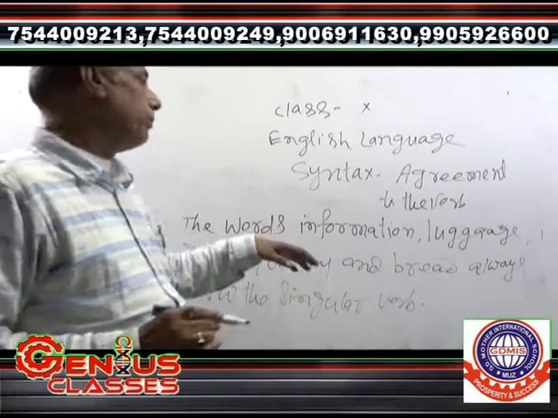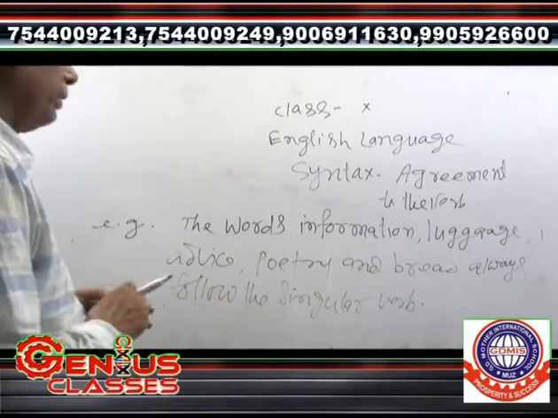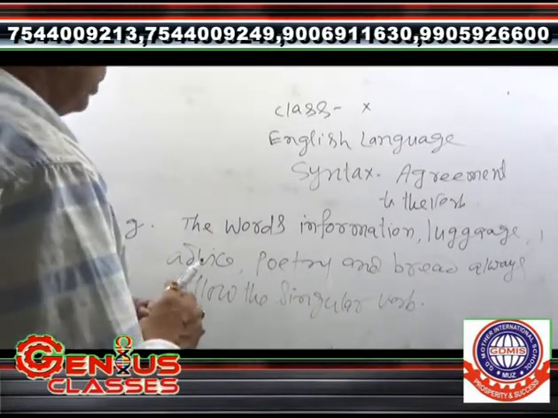The words information, luggage, advice, poetry, and brain always follow the singular verb.